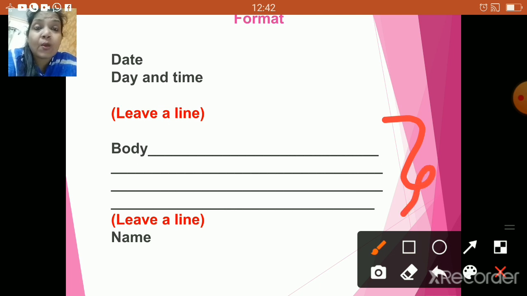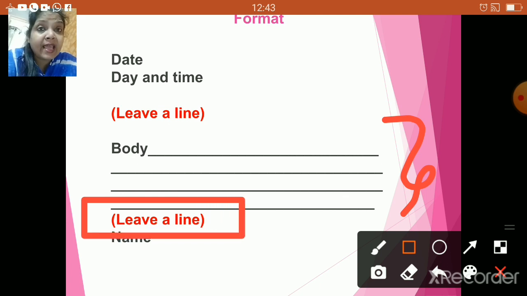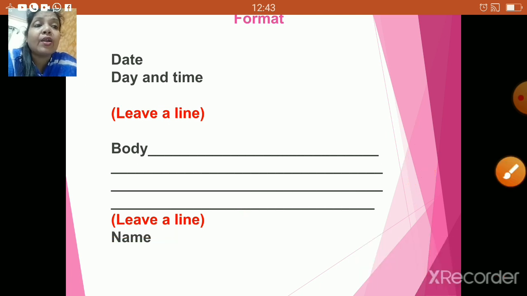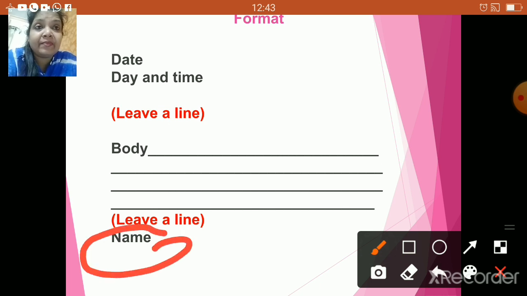Then again, once you are done with writing the entry of your diary, you can actually leave a line once again. And then after leaving one line, you have to write your own name. The reason is this is a diary and it's your personal diary, so you have to make sure that you are going to mention your name in the diary, right?